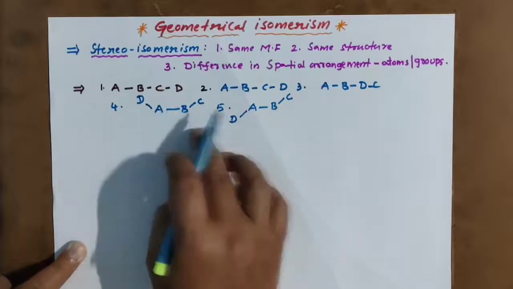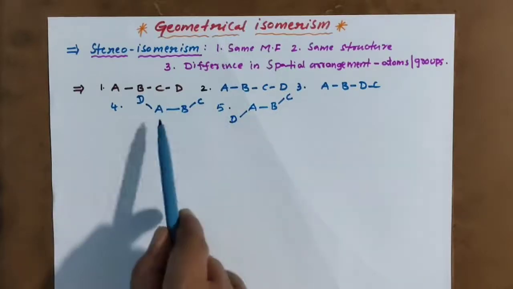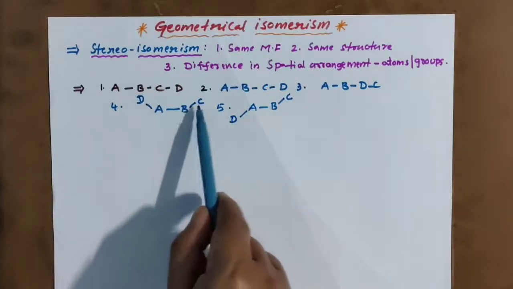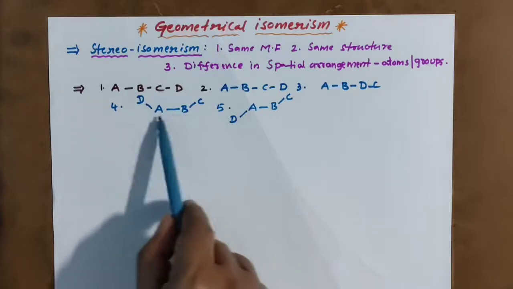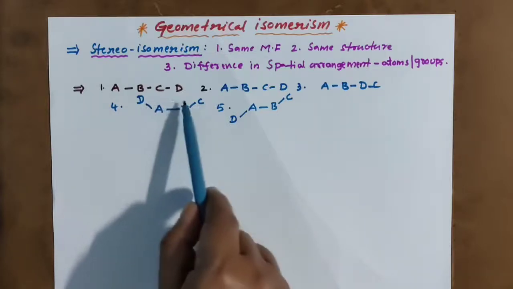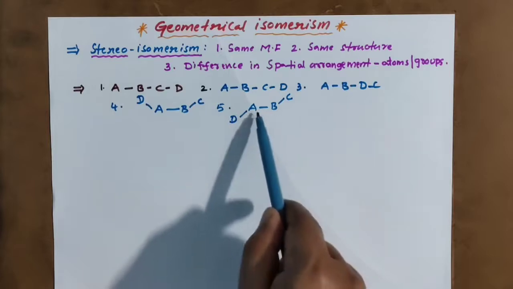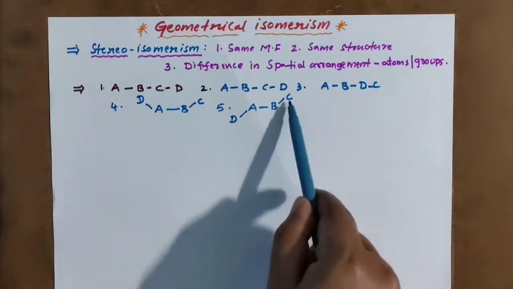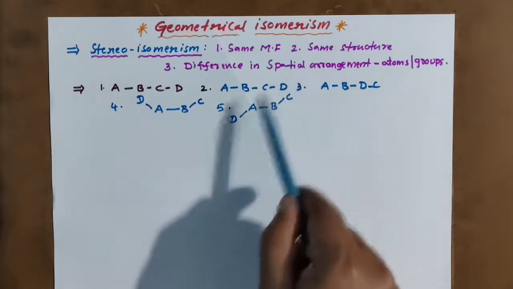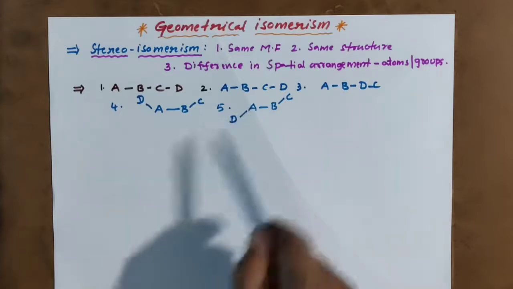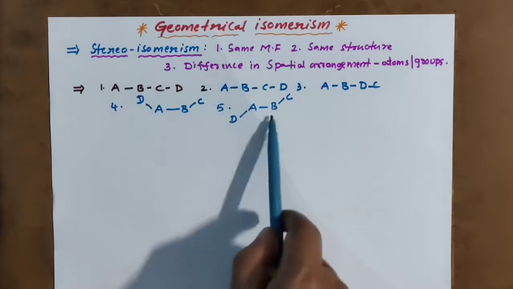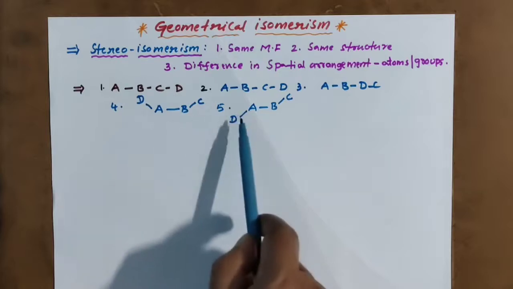Now you compare these two. AB is in one plane, CD in one plane. Now come to here: AB is in one plane, C is above the plane, D is below the plane. So the spatial arrangement is different.